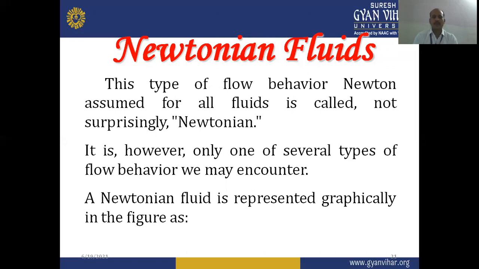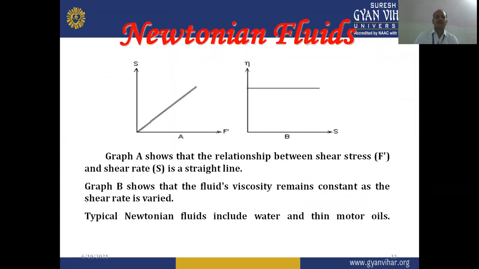So when we go through the diagrammatic representation of a Newtonian fluid, we can see here where the shear stress F and shear rate are plotted in this rheogram or consistency curve. Graph A shows the relationship between the shear stress and shear rate, and a straight line can be observed. And graph B shows that the fluid's viscosity remains constant as the shear rate is varying. These are the typical curves for Newtonian fluids like water and thin motor oils.